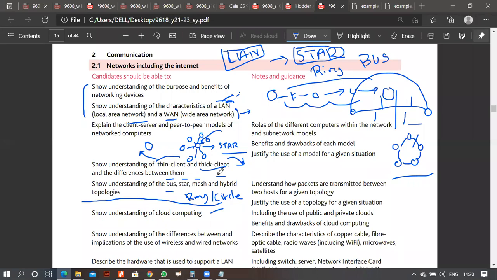Show the understanding of bus, star, mesh, hybrid. Now, as far as mesh is concerned, mesh obviously means that you just have computers connected with each other randomly. It's just like a mesh. There's no particular order. इसको mesh कहते हैं.